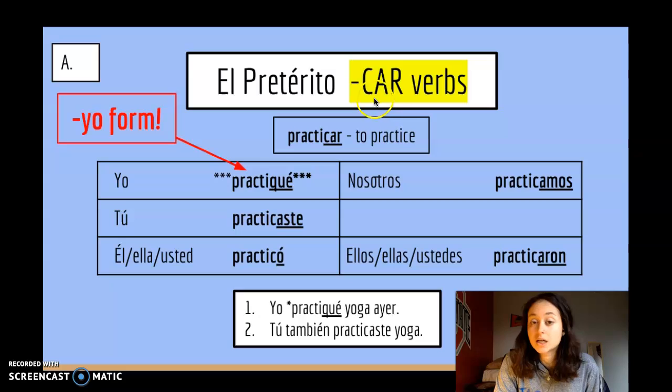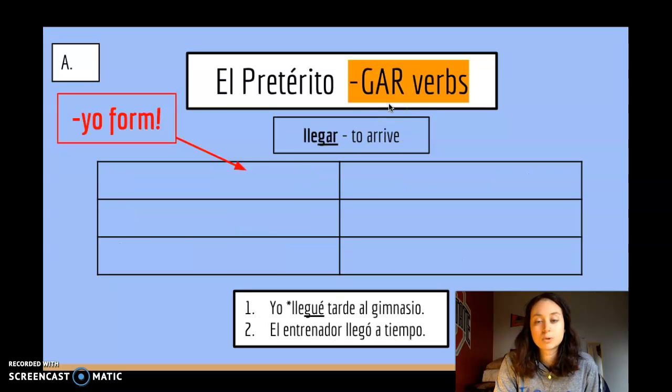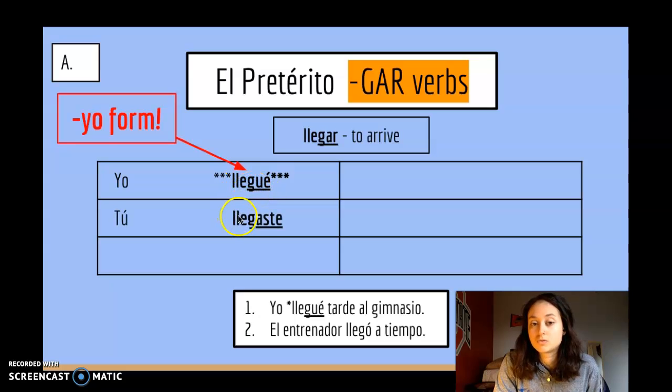So those are verbos de car. Let's try verbos de gar. Por ejemplo, tenemos llegar, okay? So again, la forma de yo is going to be slightly different. This one's even less different. The G becomes a GU. Okay, so llegué. Yo llegué. Tú llegaste.